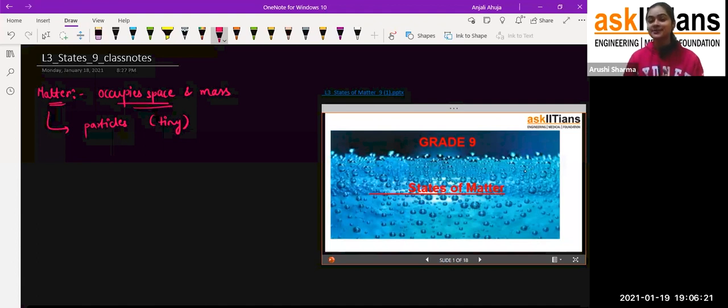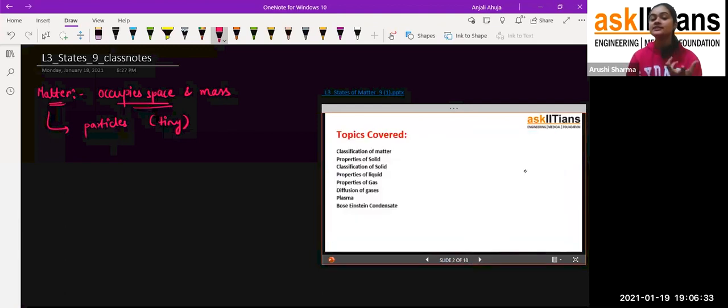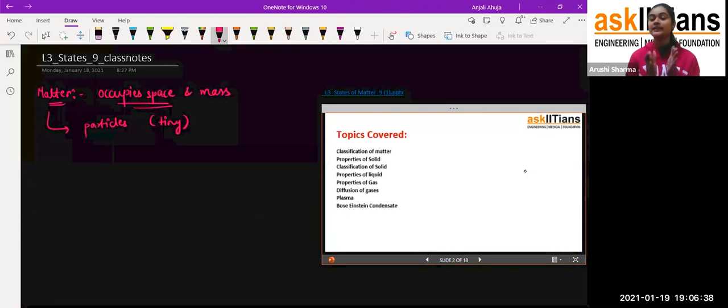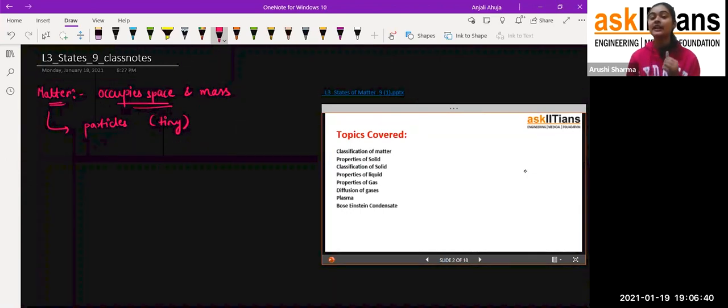Now my dear students, in today's session we are continuing with this chapter, states of matter, because it contains so many things which you have to learn. We are going to discuss the classification of matter. In the last session I gave you a very little introduction that we have three states of matter: solid, liquid, and gases. But how do they differ from each other, what are their properties, and how do we say that something is solid, liquid, or gas? We will see all of this in today's class.